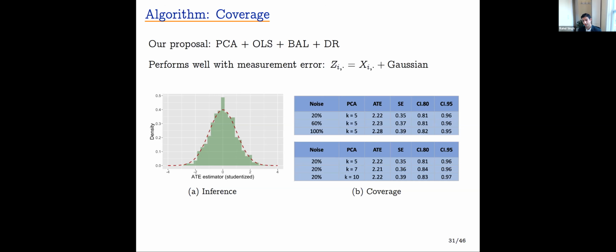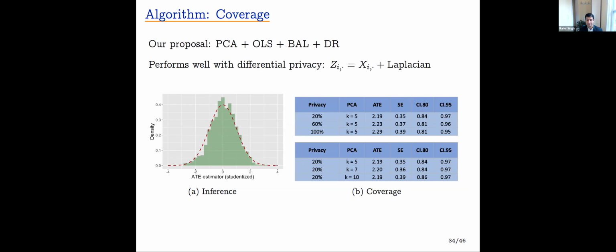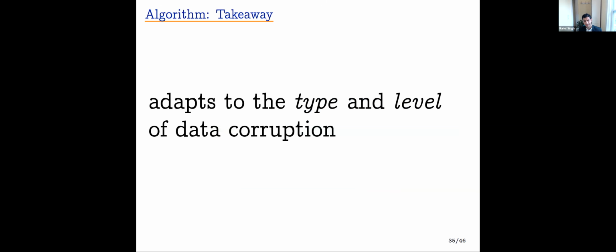In the second table, we revisit this issue of tuning. So what if the rank is 5, but we use 5 or 7 or 10 principal components? The point estimates remain reasonable, the standard errors adaptively increase in length, and the coverage remains nominal. We get similar results with missing values, discretization, and differential privacy. And so the takeaway is that this very simple procedure seems to adapt to the type and the level of data corruption. Across all these different settings, we're just running the same code again and again.